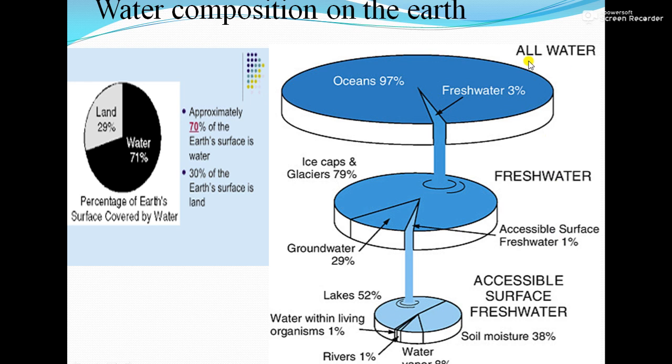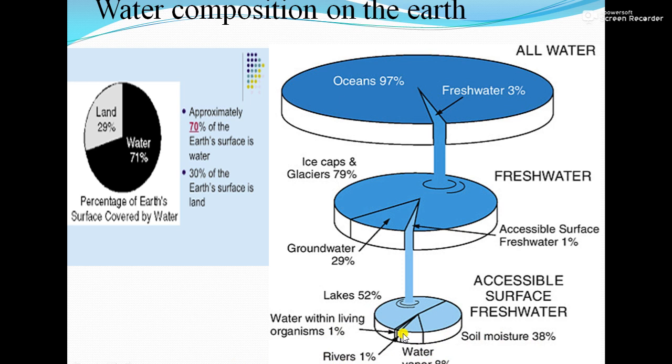So you can see, of all water, 3% is fresh water. In that fresh water there is 1% available or accessible surface water. In that, 52% of water is in the form of lakes. Then water within living organisms is 1%. Then rivers, it is 1%. Then water vapors 8% and soil moisture 38%.